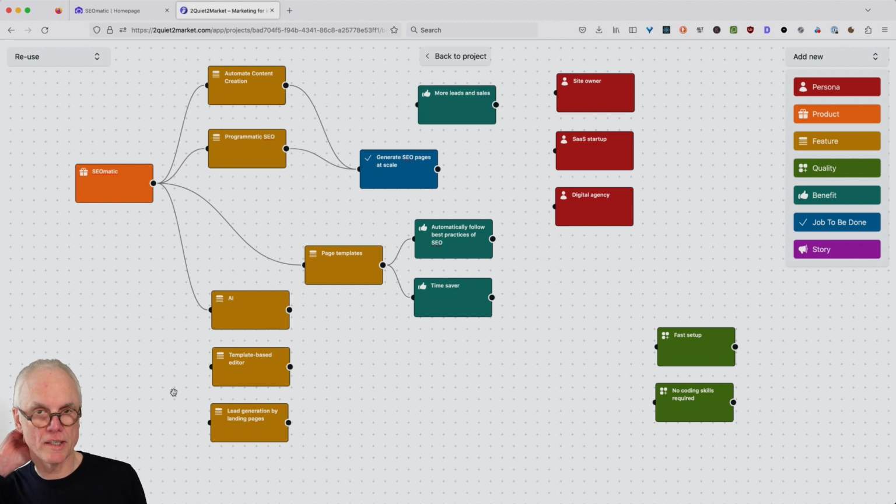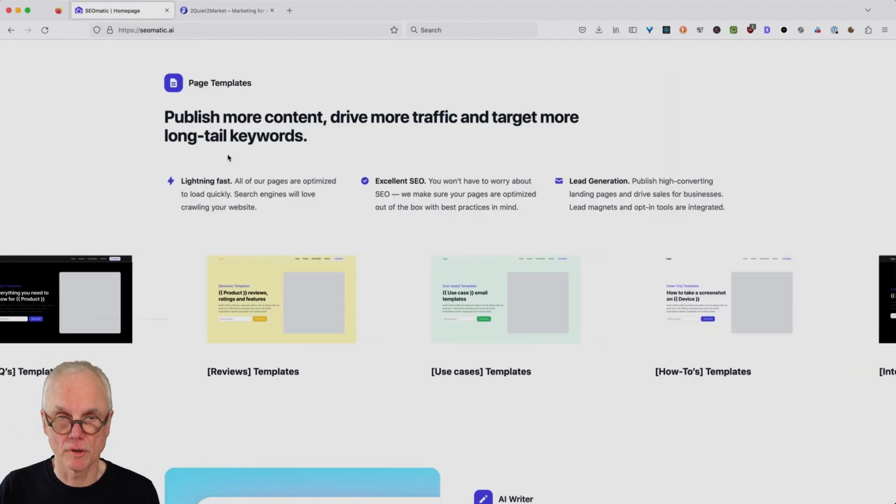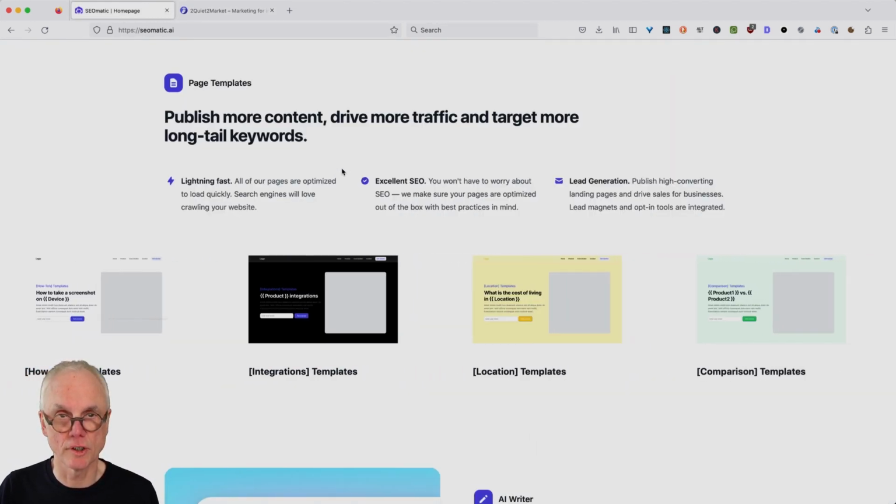This is the challenge of highly sophisticated tools. Marketing them requires telling multiple stories to different people who might be interested. So, for example, a site owner would maybe think differently about these features than a SaaS startup or a digital agency. They will have something in common, but I suspect that different features will play a differently important role to these three personas. So it's a challenge to market such a thing.